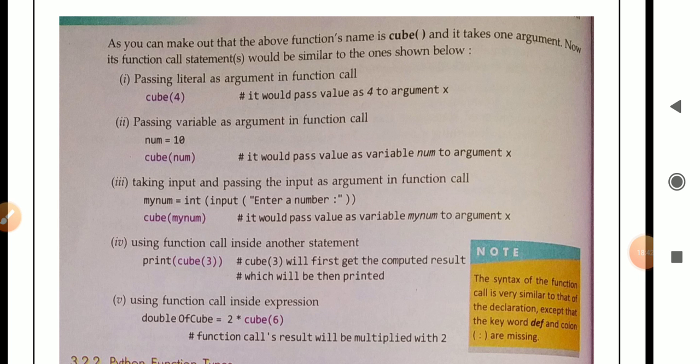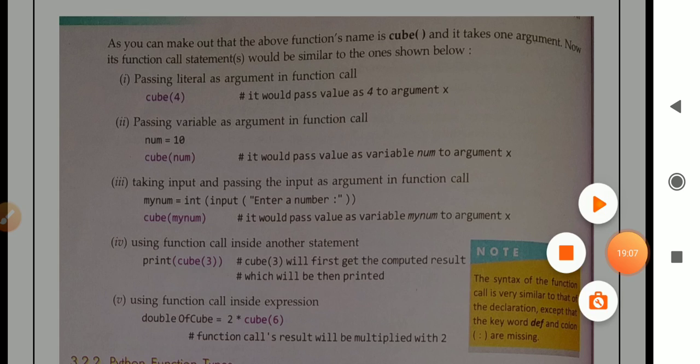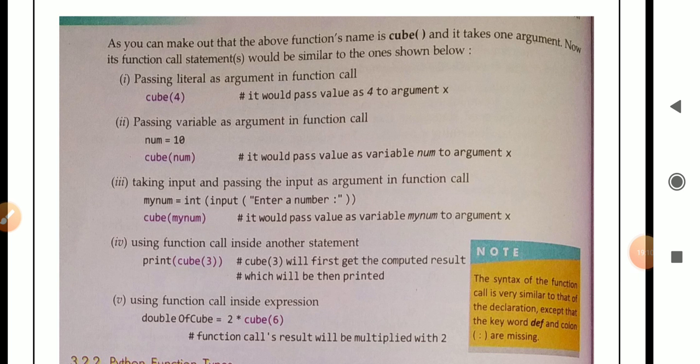And number 4, using function call inside another statement. See, print(cube(3)). Print is also a function. Cube is the name of the function and 3 is a number, which means here the function call is done inside another function. Cube(3) will first get the computed result which will then be printed. Number 5, using function call inside expression. Double of cube equal to 2 into cube(6). The function call result will be multiplied with 2.